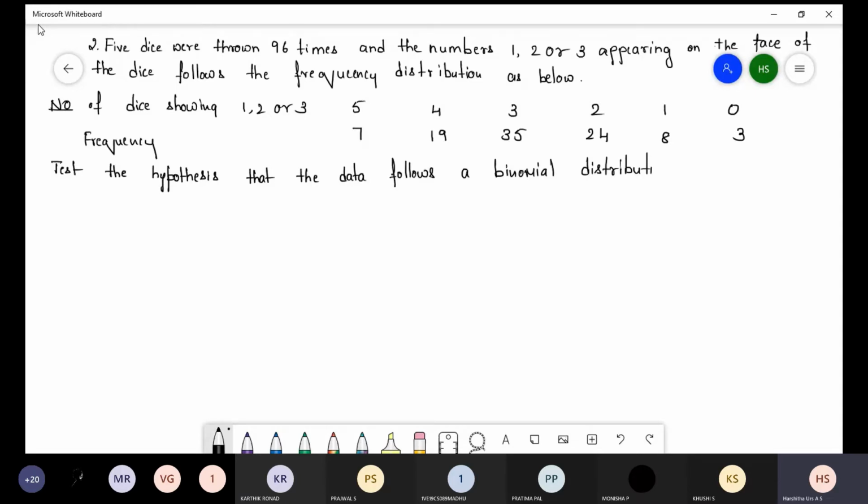Here they will give the chi-square value 0.05 is equal to 11.07 for 5 degrees of freedom. Here DF means 5 degrees of freedom.